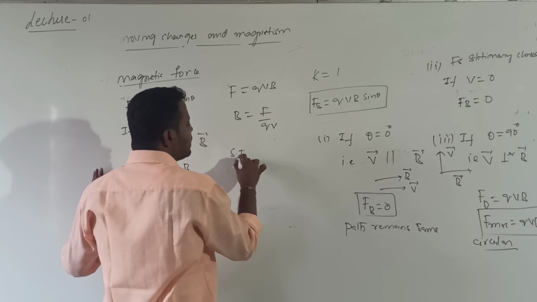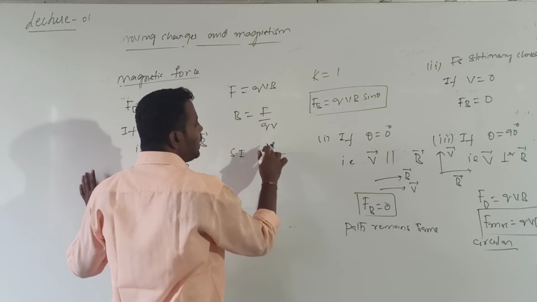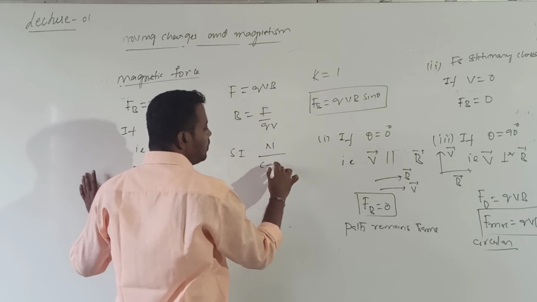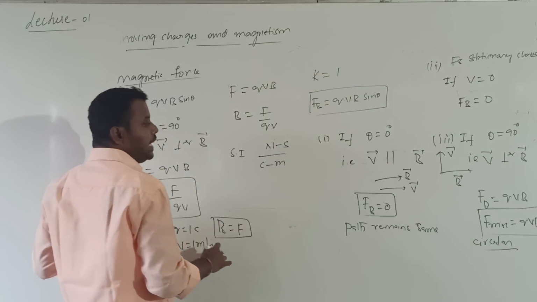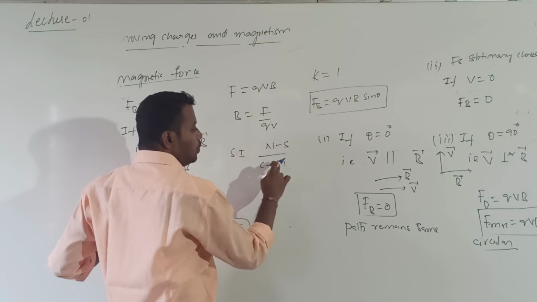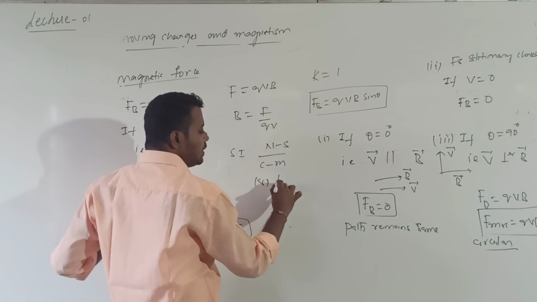If I want to write the SI unit, it is Newton divided by charge unit, coulomb, and velocity unit, meter by second. Second will go to the numerator. Newton second by coulomb meter, which can also be written as Tesla.